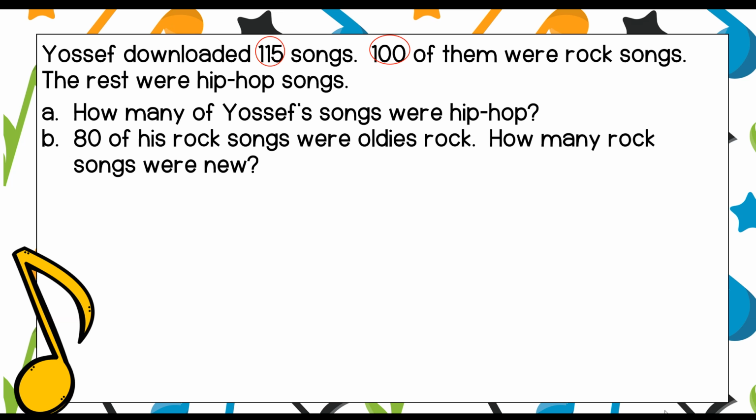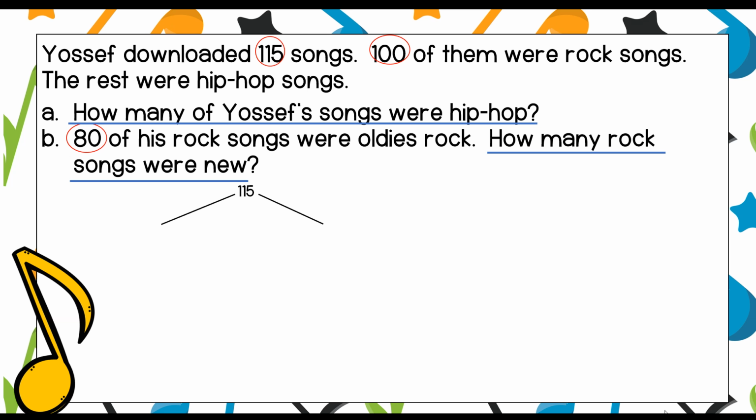We need to circle our numbers first. We have 115 songs. We know that 100 were rock songs and that 80 of those rock songs were oldies rock. So 115, 100, and then 80. Those are our numbers. Our questions are, how many of Yosef's songs were hip hop? That's our first question. Then we have to look at his rock songs and know how many were old and how many were new. We're going to start with question A.